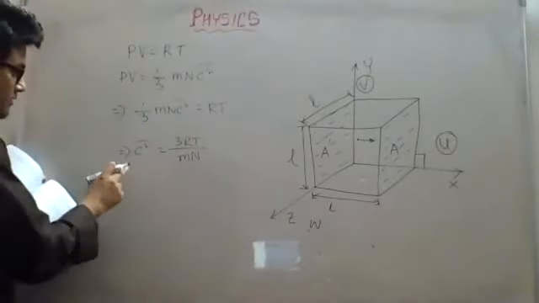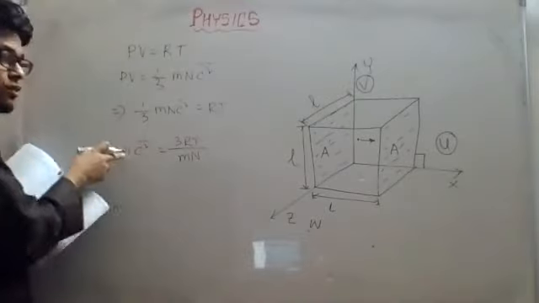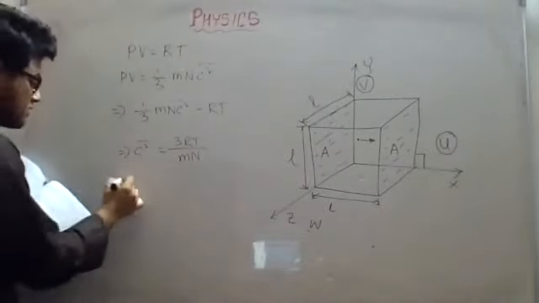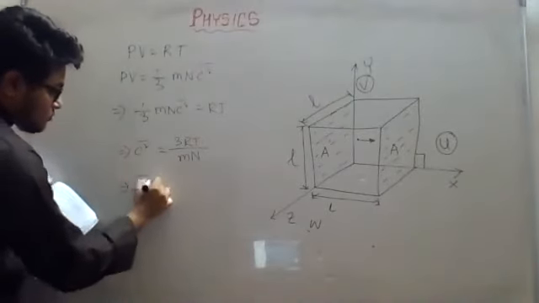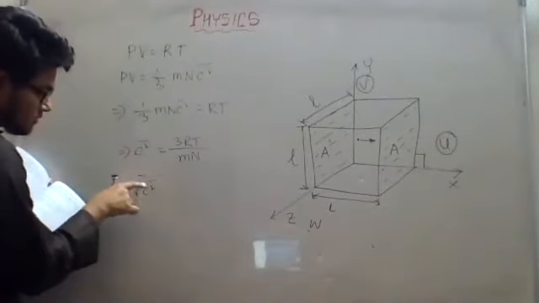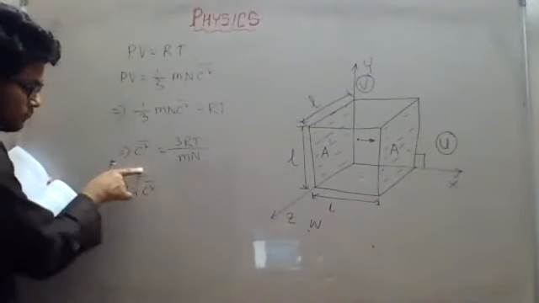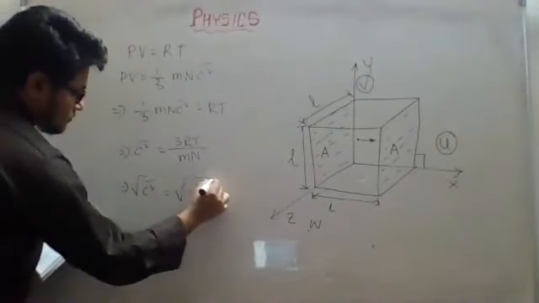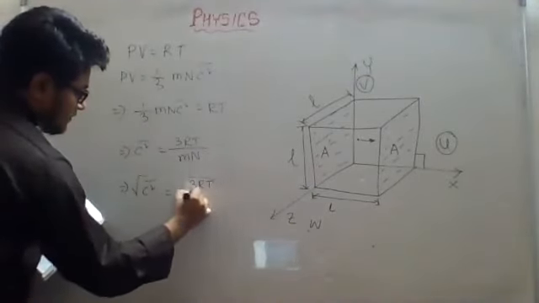This is the mean square velocity. If I try to find the root mean square velocity, all I have to do is put a root over. Root mean square velocity is equal to root over of 3RT divided by